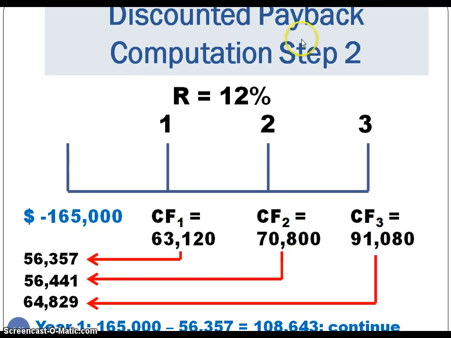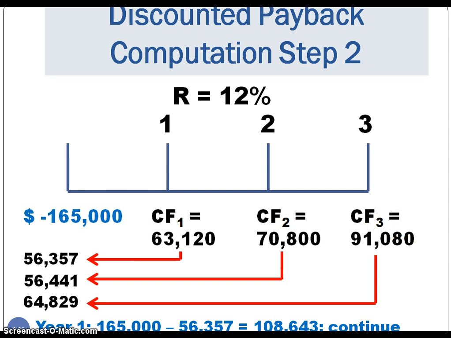With the discounted payback model, we would actually discount each of the cash flows to take into account the time value of money. Now the $165,000 goes out on day 1, so it does not have any time value. However, cash flow 1 is received after year 1, cash flow 2 after year 2, cash flow 3 after year 3. The required rate of return is 12%. Again, that was set by the company. So we would find the present value of each of these cash flows based on a 12% rate of return, with 1 year, 2 years, and 3 years respectively.